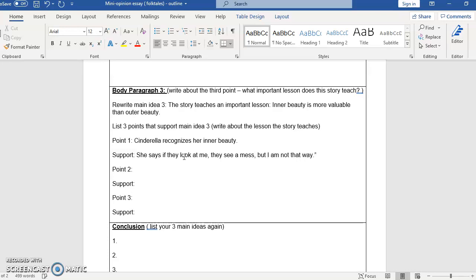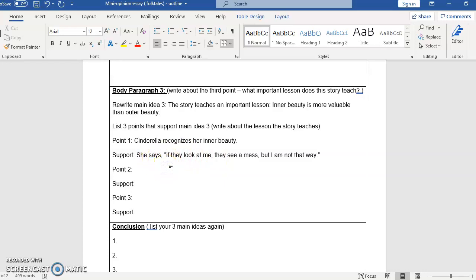So we tend to think of Cinderella as maybe being this passive kind of person who's maybe not very confident, but we can see that maybe she is a little passive, but she's definitely not somebody who thinks poorly of herself, right? She does think that she is worth something, so she recognizes her own inner beauty.